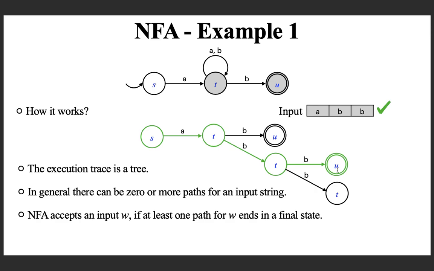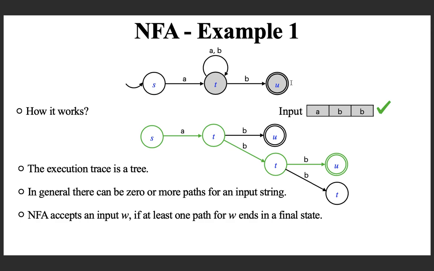Another way to look at it is, because there is a path for A, B, B which ends in a final state, you can assume that the NFA has a magical power to take this edge for B, and no need to take the other edge. After taking A and the next B, for the last B, this will be taken.